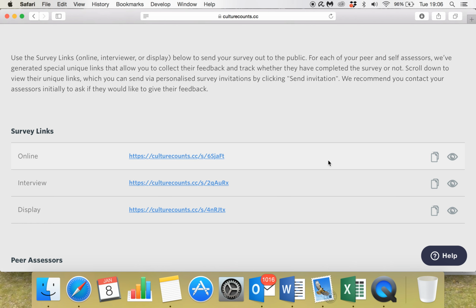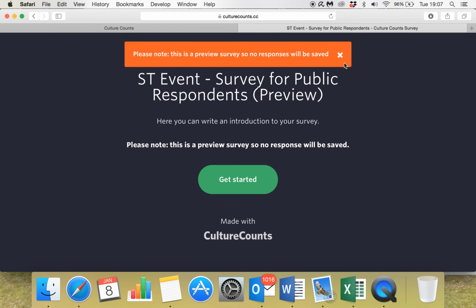When you go to pop the URL into however you're going to distribute it, whether it's via email or social media or whatever you're choosing. But I'm just going to quickly show you how it actually looks for the respondent. So we're going to go on to preview now, and it will load. There's going to be a little dialog box just to tell me that this is actually a preview one, so it won't be saving any responses. There you go, you see it's come up here.